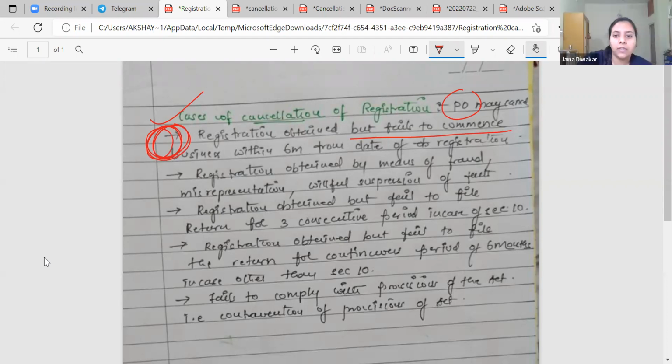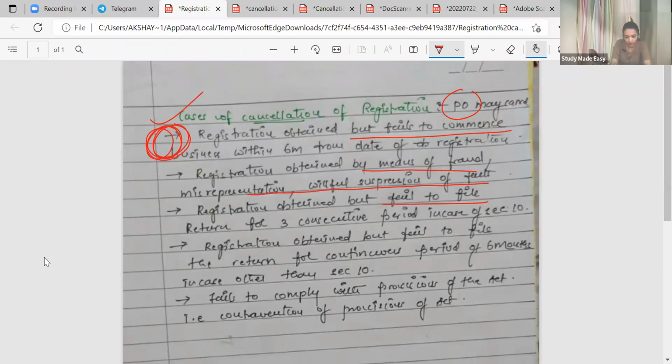मैम वॉलंटरी रजिस्ट्रेशन वाला था। It is voluntary registration specifically कि अपनी मर्जी से registration लेके 6 महीने तक तुम्हारा business क्यों start नहीं होगा? Registration obtained by means of fraud, misrepresentation of fact, willful, ठीक है? Registration obtained but failed to file return for 3 consecutive tax periods in case of section 10 and 6 months continuous period of 6 months, other than this fails to comply with the provision.